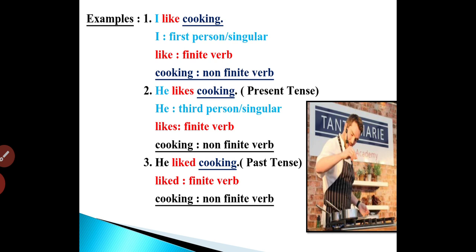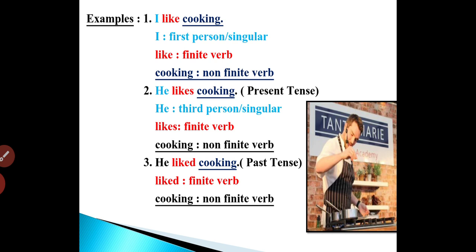Now over here, why is like a finite verb? Because it is coming here in the sentence in relation to the subject. It is following the rule of the subject-verb agreement. That is why over here, like is a finite verb. Whereas cooking is not getting affected by the subject over here. Therefore, it's a non-finite verb.